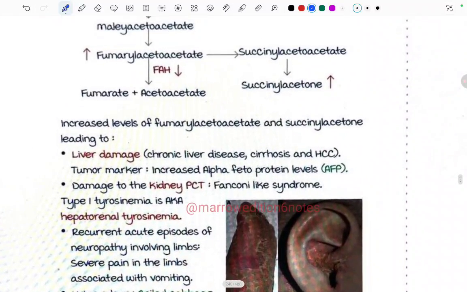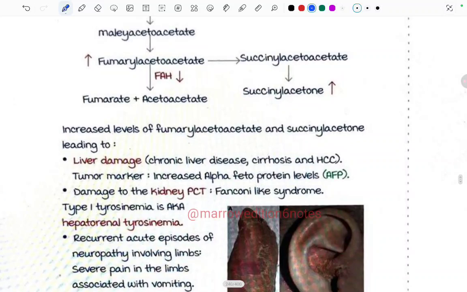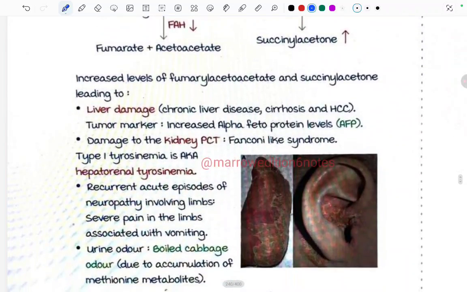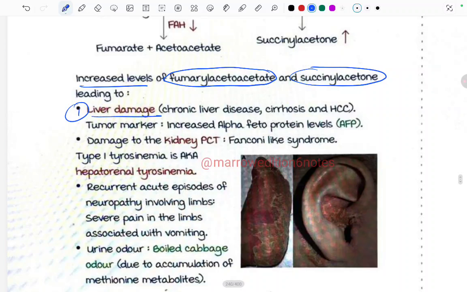So in this condition, that is tyrosinemia, there is an increase of what? Increased levels of fumarylacetoacetate and succinylacetone, leading first to liver damage and kidney damage to the kidney PCT. In liver damage, what is happening? There is chronic liver disease, cirrhosis, and HCC, hepatocellular carcinoma can occur, and the tumor marker is what? Increase in the levels of alpha-fetoprotein. Damage to the kidney PCT leads to a Fanconi-like syndrome. Type 1 tyrosinemia is also known as hepatorenal tyrosinemia.